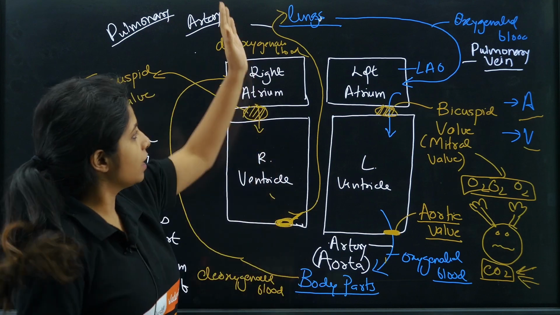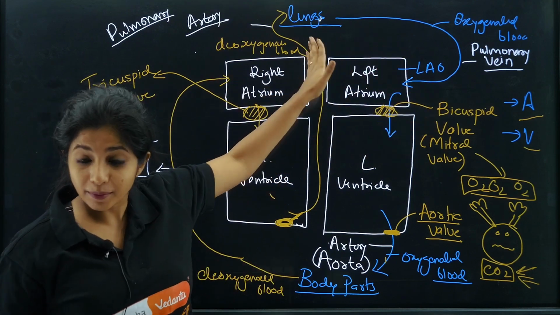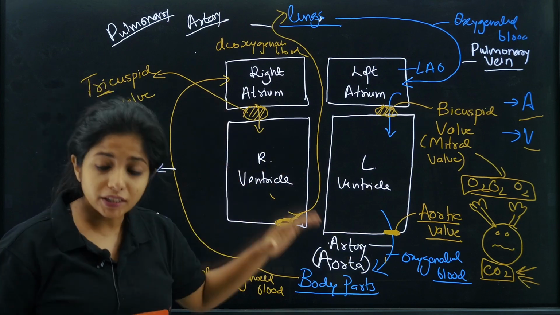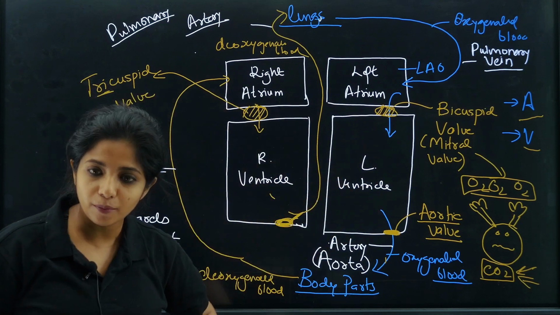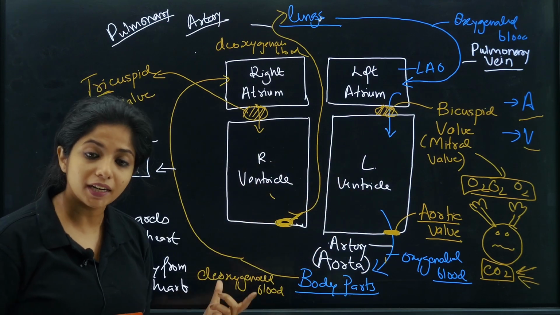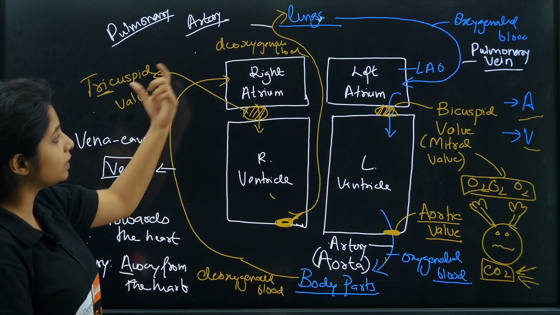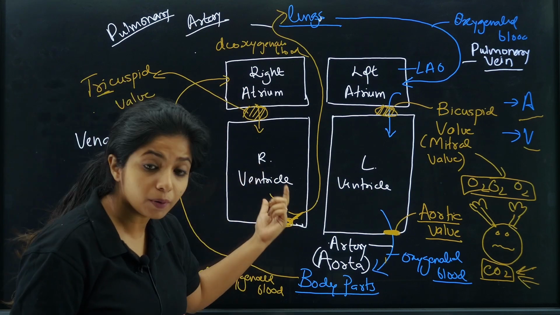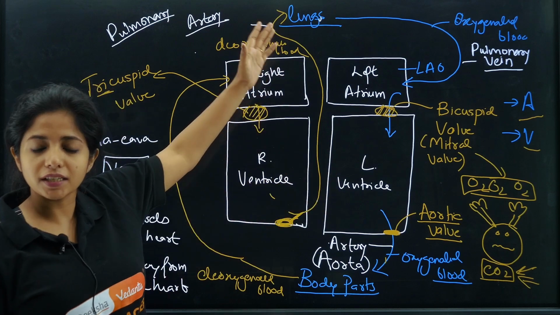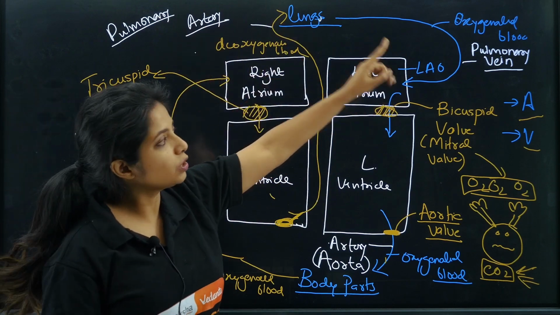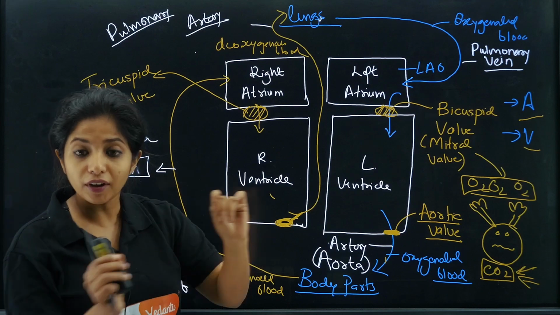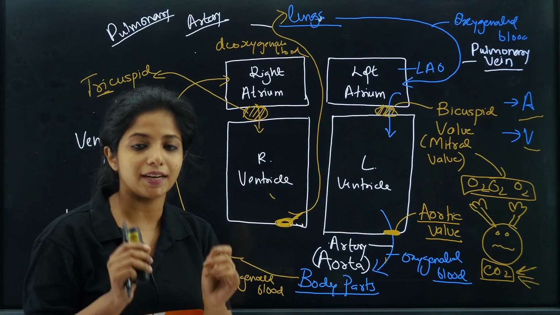The one that carries oxygenated blood from the lungs to the heart is what? Pulmonary vein. The one that carries oxygenated blood from the heart to the different body parts is aorta. The one that carries deoxygenated blood back to the heart is known as vena cava. And the one that carries deoxygenated blood from the heart back to the lungs is the pulmonary artery. So here you'll get the pulmonary term coming. Okay, and just remember, if it's away, then it's artery. If it's towards, then it is vein.